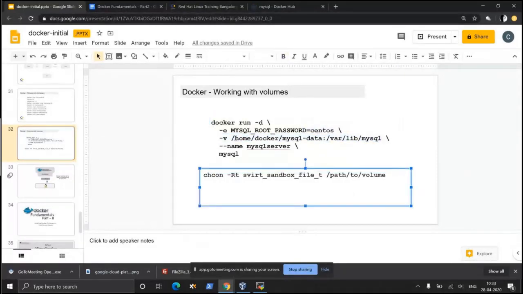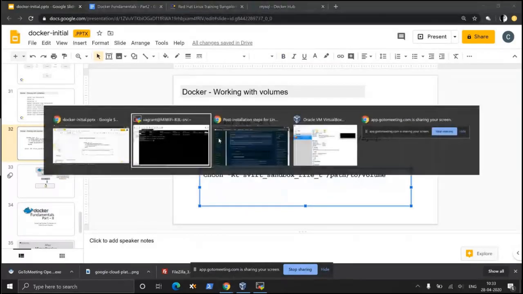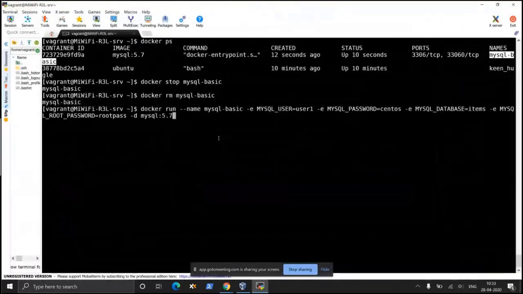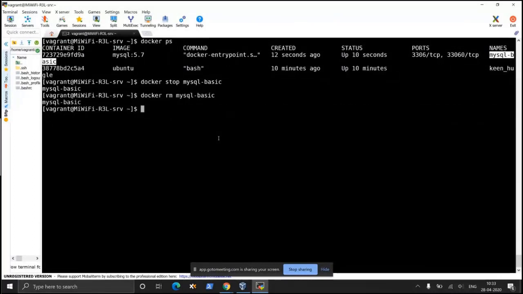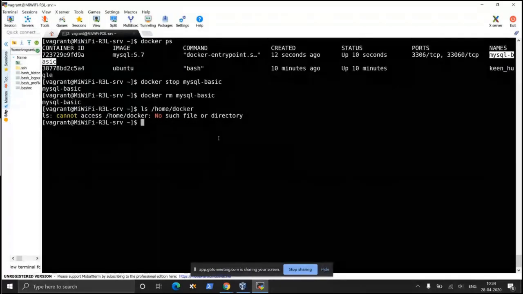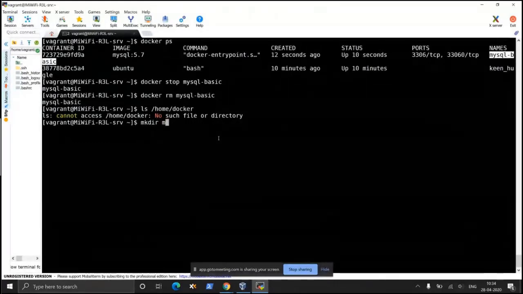But before running the command, for example, the MySQL command was something like this. So we need to pass on a parameter -v. Let's assume the volume, which is the volume it's going to use. I'll check whether there is a home docker folder or not. No, home docker is not there. Is there a home docker? No, there is no such folder. So in my current folder itself, let's create a folder named MySQLDB. mkdir MySQLDB.